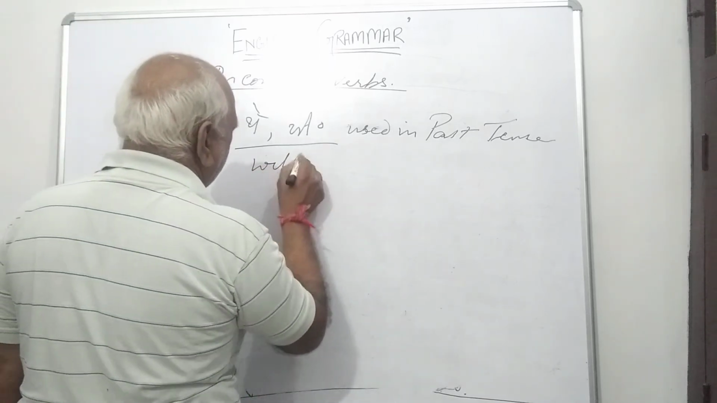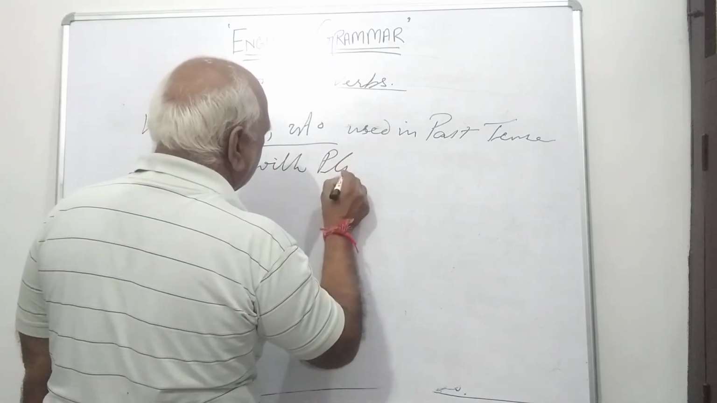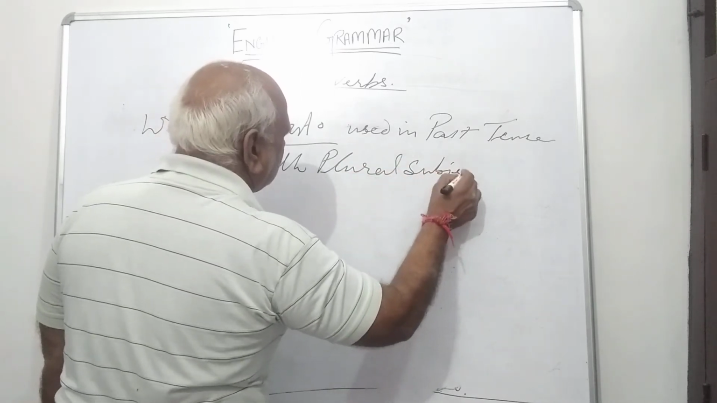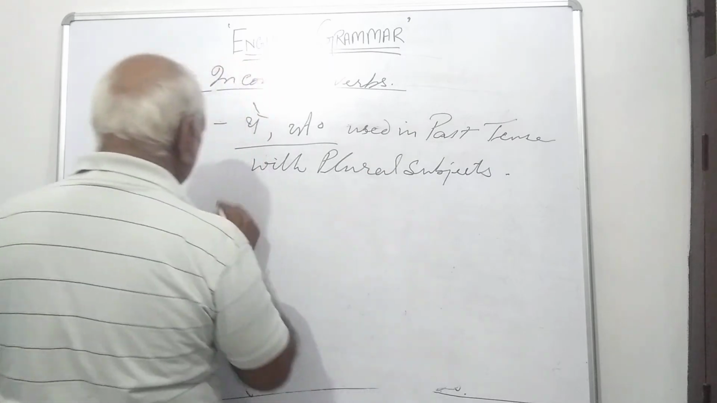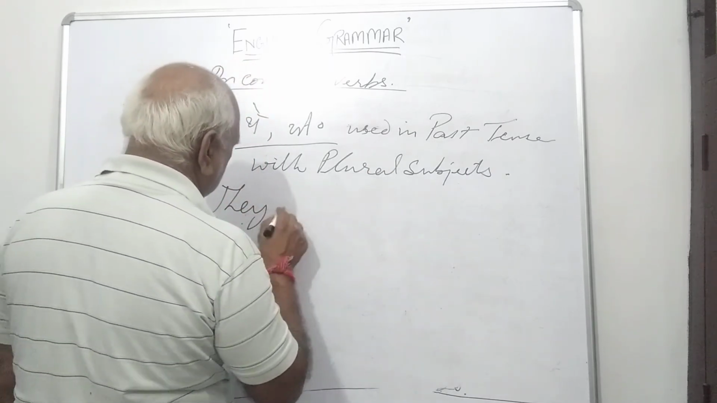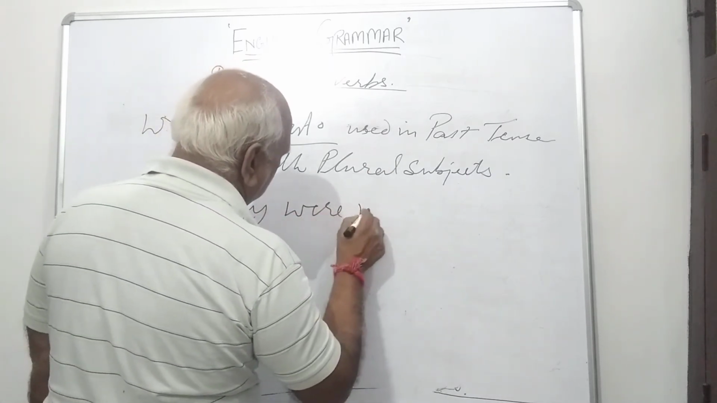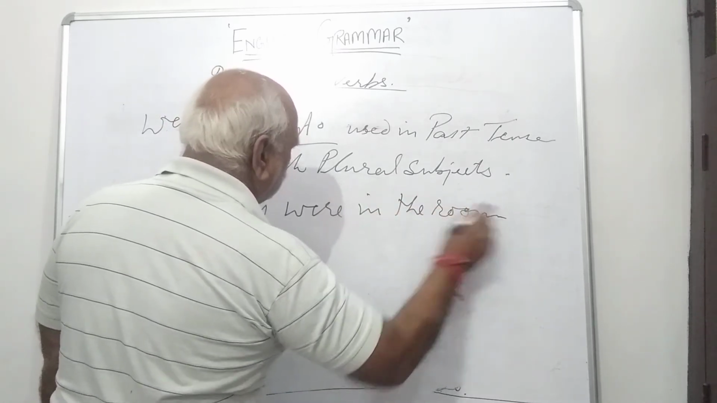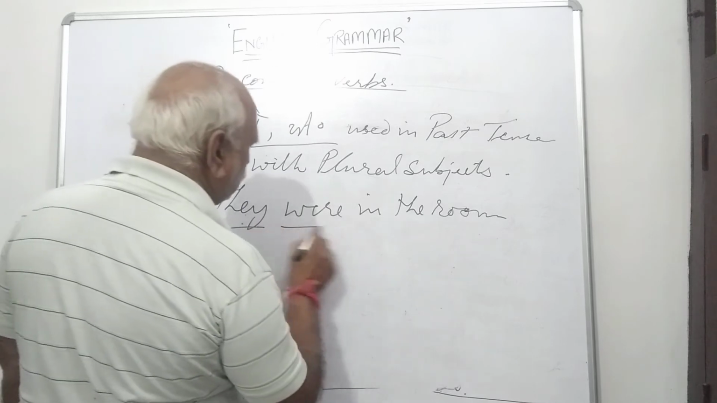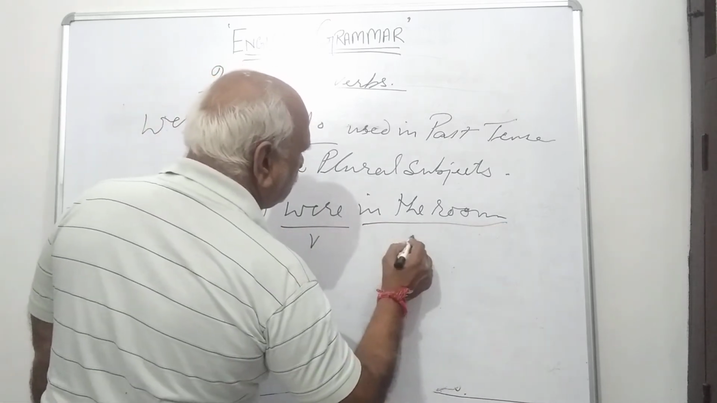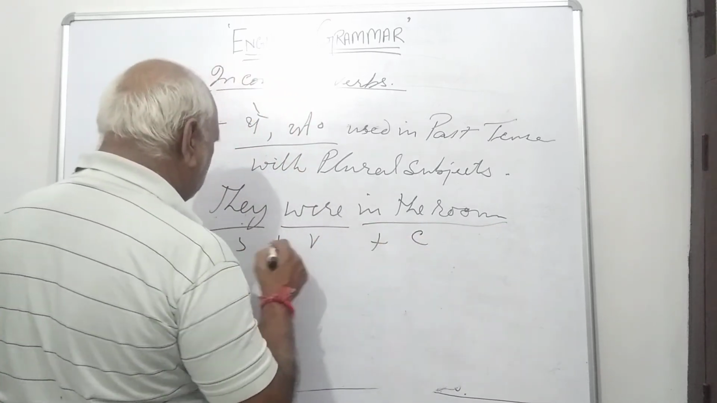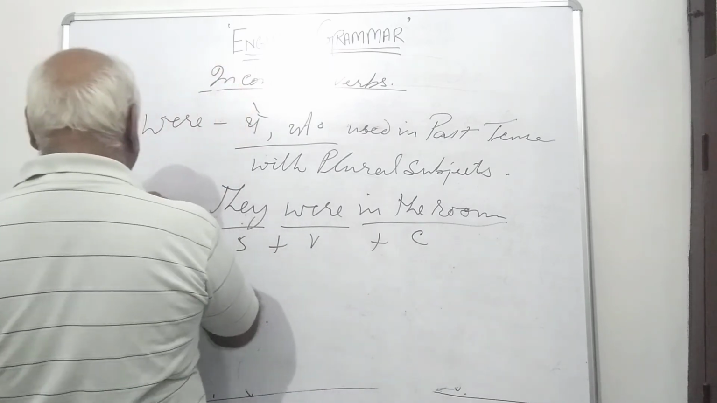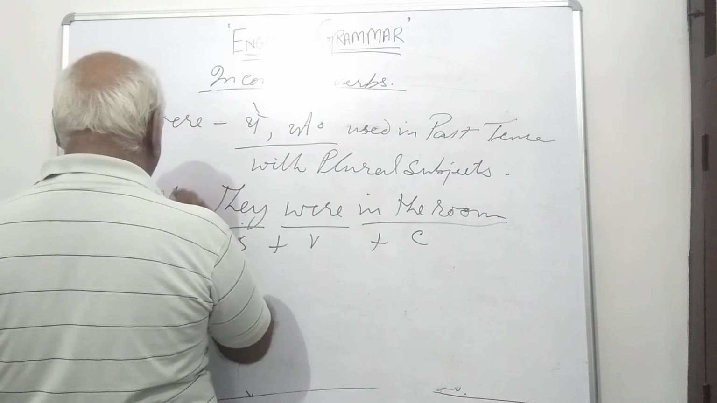With plural subjects: they were in the room. They is subject, were is verb, and in the room is complement. So in this way, subject plus verb plus complement. This is a simple sentence.